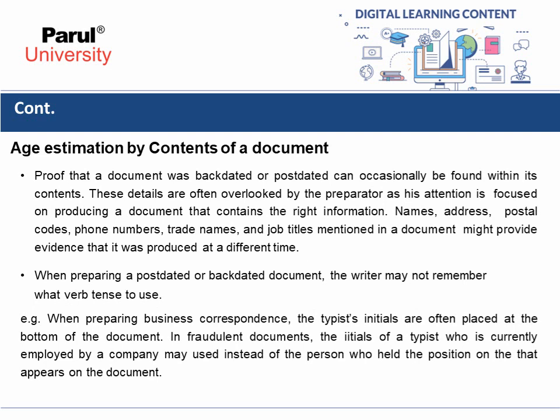Then the next point is age estimation by contents of the document. Proof that a document was backdated or postdated can occasionally be found within its contents. These details are often overlooked by the perpetrator, as his attention is focused on producing a document that contains the right information: names, address, postal codes, phone numbers, trade names, and job titles mentioned in a document might provide evidence that it was produced at a different time.